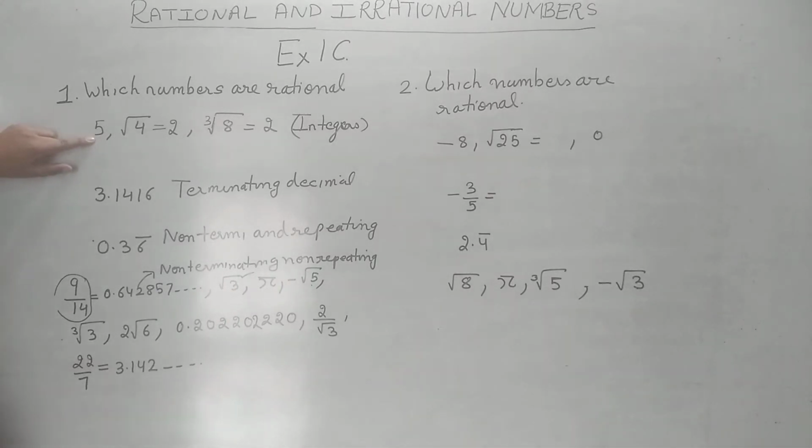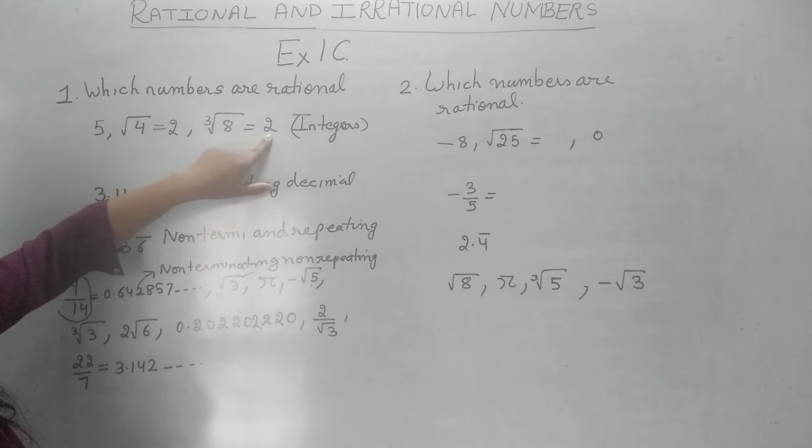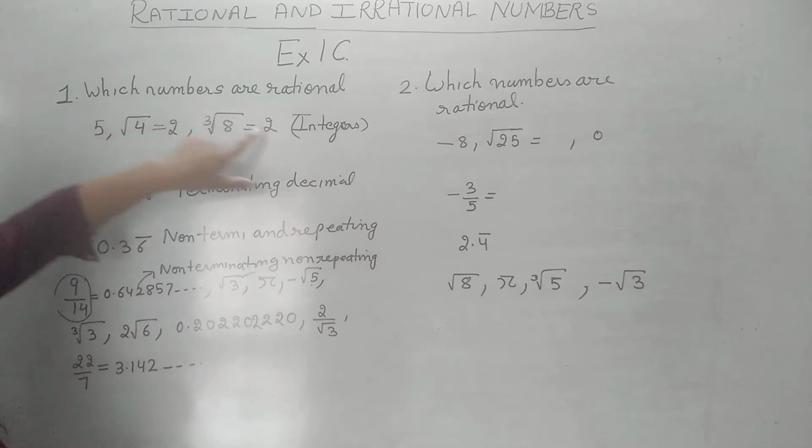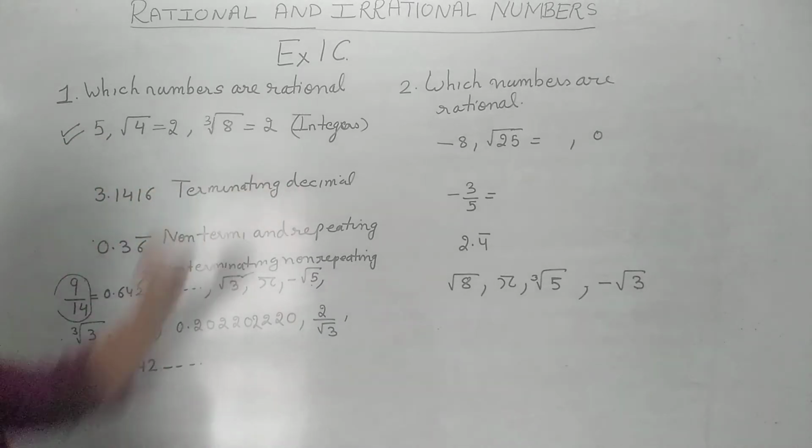First number is 5. 5 is an integer. Second number is root 4. Root 4, if we evaluate, answer will be 2. Cube root of 8, evaluate it, answer will be 2. So that means 5, 2 and 2 are integers, and integers are always rational numbers. That means these three are what? Rational numbers.